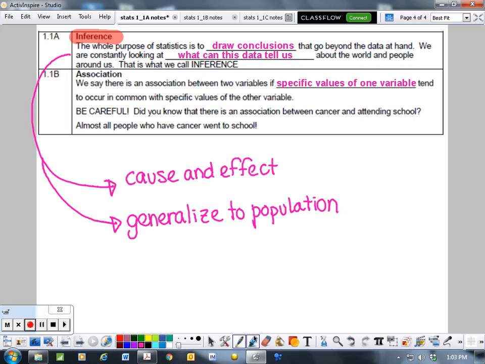Now, the last thing, and probably one of the most important things in statistics, is the idea of association. We can say there is an association between two variables if a specific value of one variable tends to occur in common with a specific value of another variable.